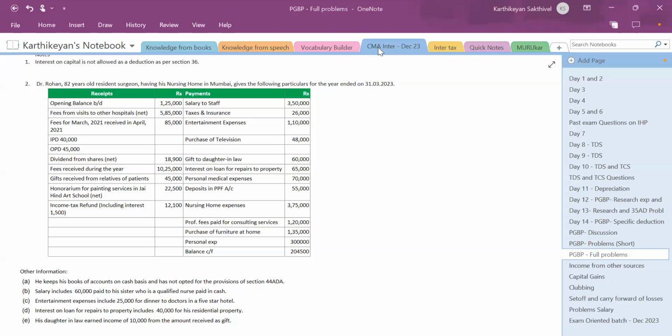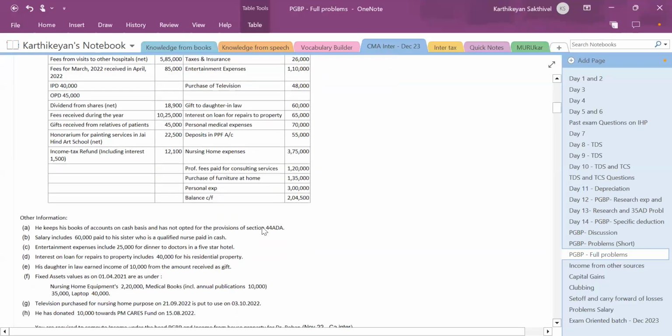2,04,500. Other information: he keeps his books of accounts on cash basis and has not opted for the provisions of section 44ADA. Salary includes 60,000 paid to his sister who is a qualified nurse, paid in cash. Entertainment expenses include 25,000 for dinner to daughters in a 5-star hotel. Interest on loan for repairs to property includes 40,000 for his residential property. His daughter-in-law earned income of 10,000 from the amount received as gift.